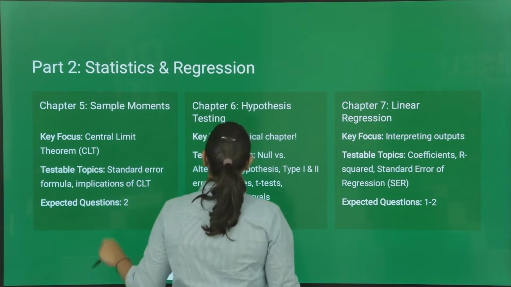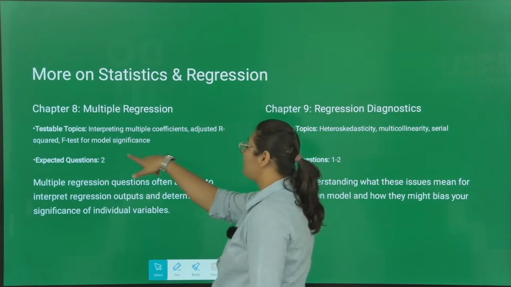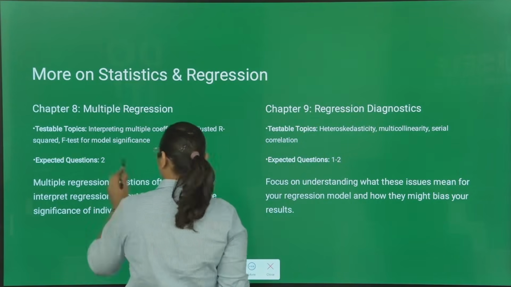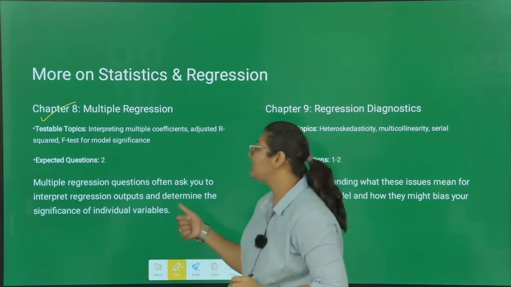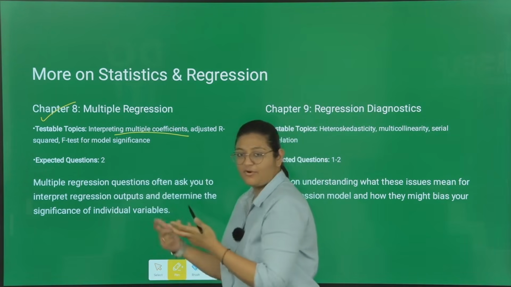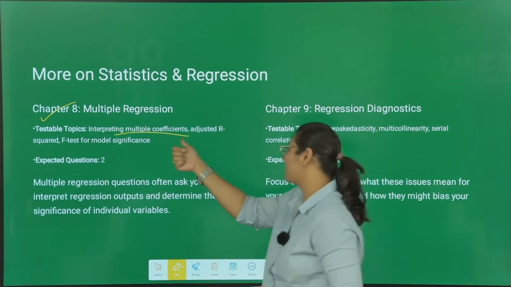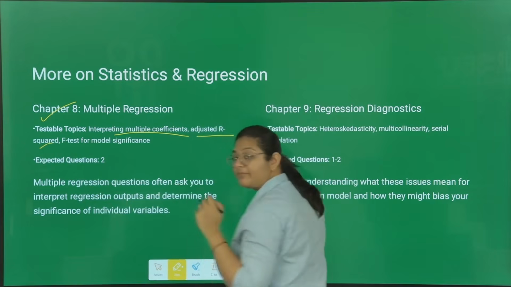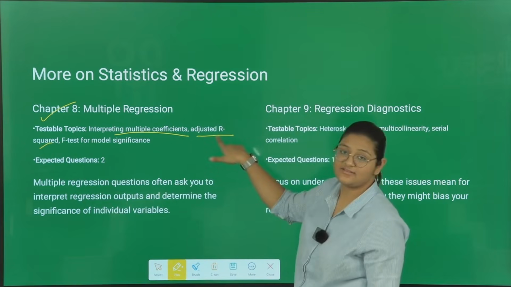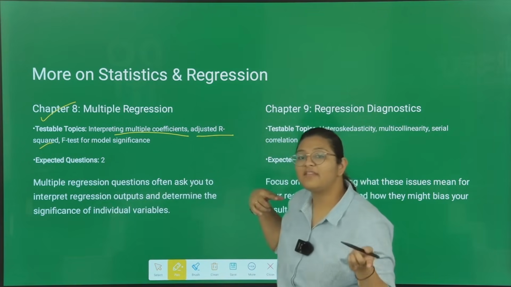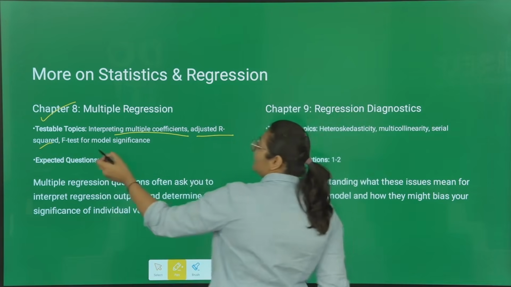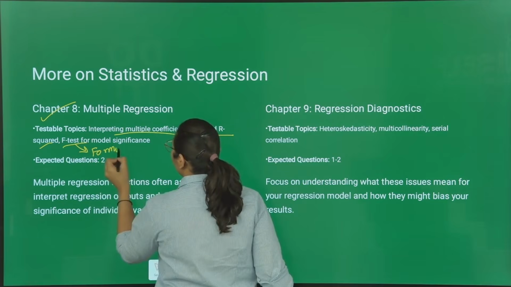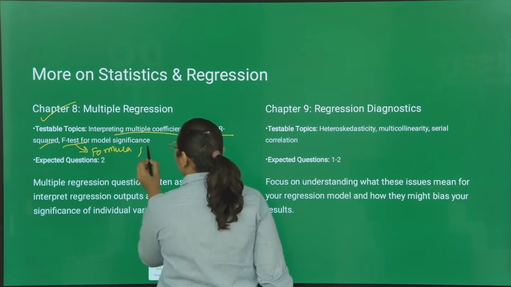Now let us look at other topics. After linear regression, we will discuss multiple regression. In multiple regression, again the equation is very important. Here you will have multiple variables, so understand that. Then adjusted R square. One was R square, this is adjusted R square, so know the difference between R square and adjusted R square. Then the F test, a normal formula, just remember the formula. It's a normal plug and play question, so they can ask this.